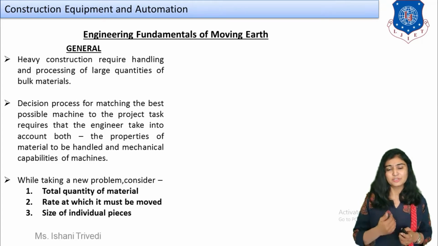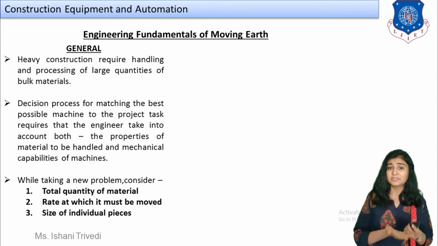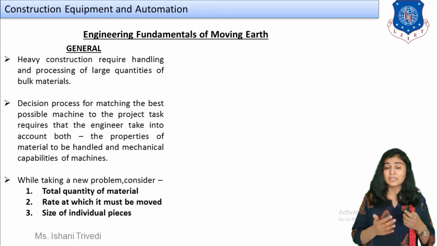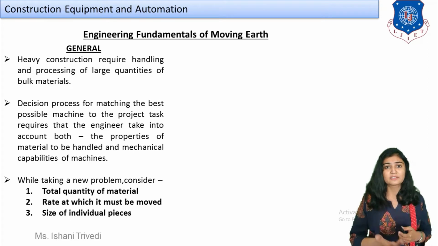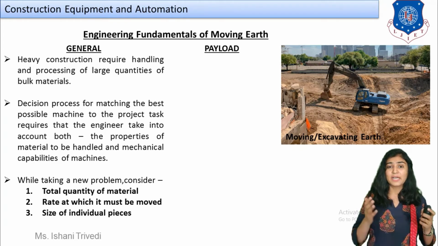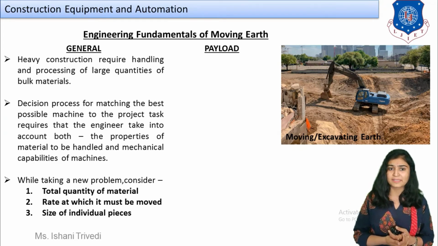Next, we have the size of the individual pieces. It is also to be noted whether you are dealing with soil which is completely in dust form, or with gravel or boulders, so that we can find out the average size and accordingly place the construction equipment. I am flashing an image over here. You can see how large scale excavation is taking place with the help of an excavator.